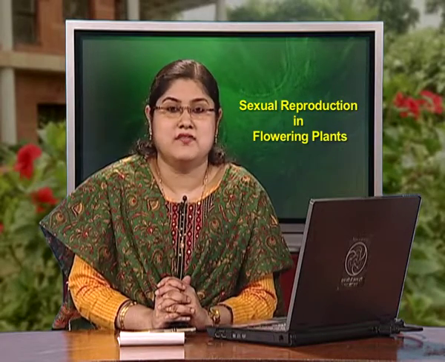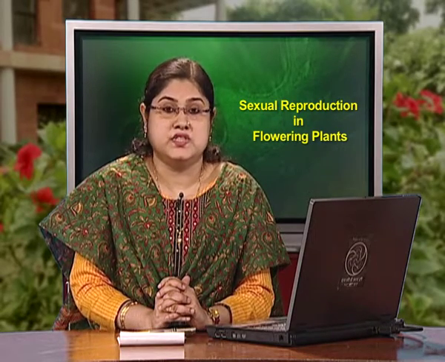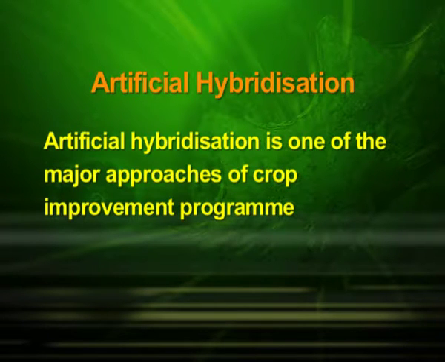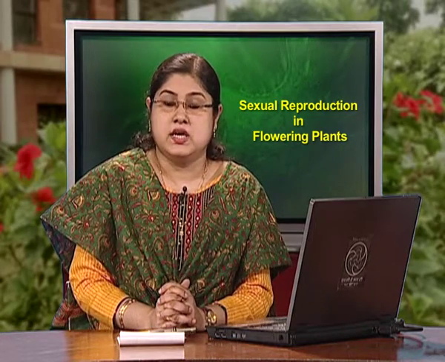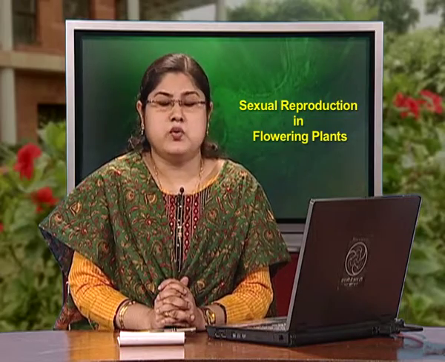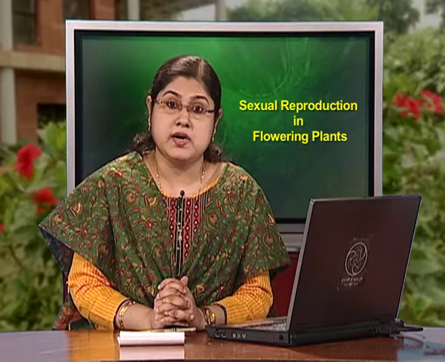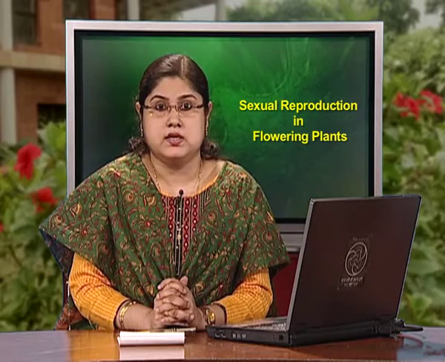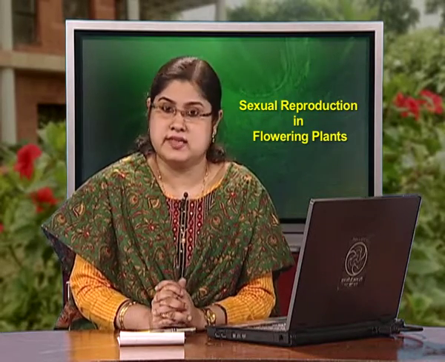Dear students, we have now reached the last point of this part of this lecture, which is artificial hybridization. Artificial hybridization is one of the major approaches of crop improvement programs. In such crossing experiments, it is important to make sure that only the desired pollen grains are used for pollination and the stigma is protected from contamination from unwanted pollen. This is achieved by emasculation and bagging techniques.